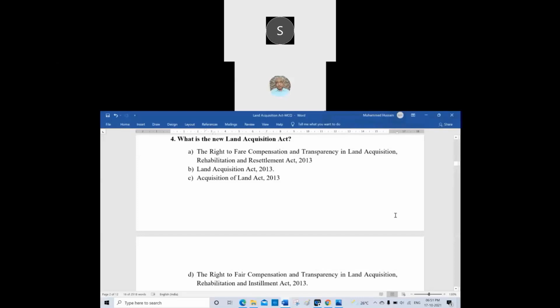Rehabilitation and resettlement is in the Act. Land Acquisition Act means installment is not there in the Act. The Right to Fair Compensation, Rehabilitation and Resettlement is there, sir. That one is also wrong, so none of the above, sir. No, the new Land Acquisition Act is the Land Acquisition Act of 2013. Yes, sir, B is right.